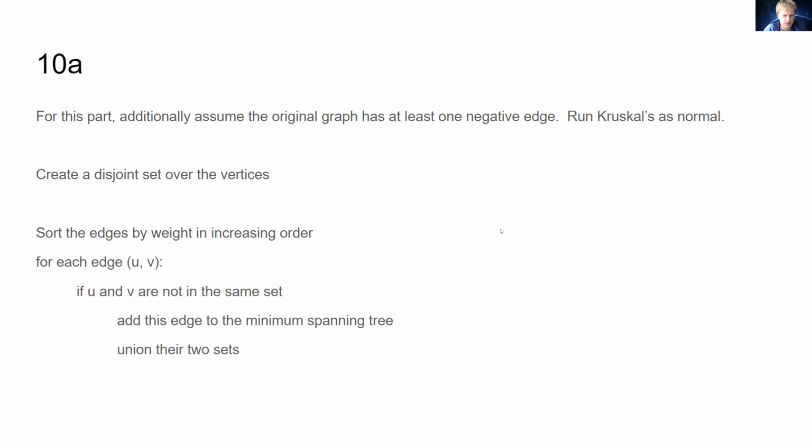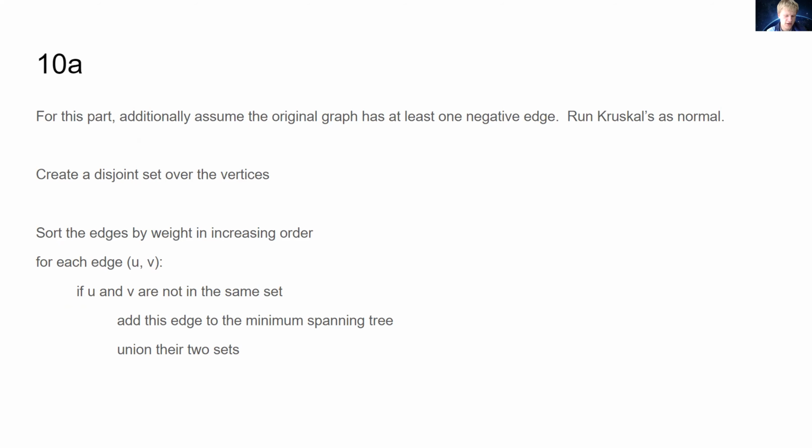So we basically create a disjoint set of the vertices, and then we sort the edges by weight in increasing order. And then we just go through that sorted list of edges. And then we say, okay, if the U and V aren't connected yet, we connect them and we add that edge, okay? So let's think about it. If we had negative edge weights, how would that impact it? Well, they would show up at the beginning of the sorted list, which is fine because if we're trying to minimize our cost, we probably want to try to use the negative edge weights first because those are the biggest bang for our buck, so to say.